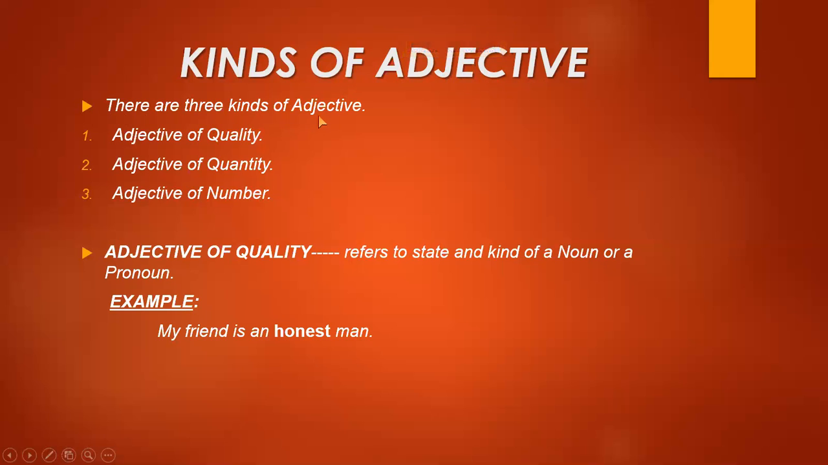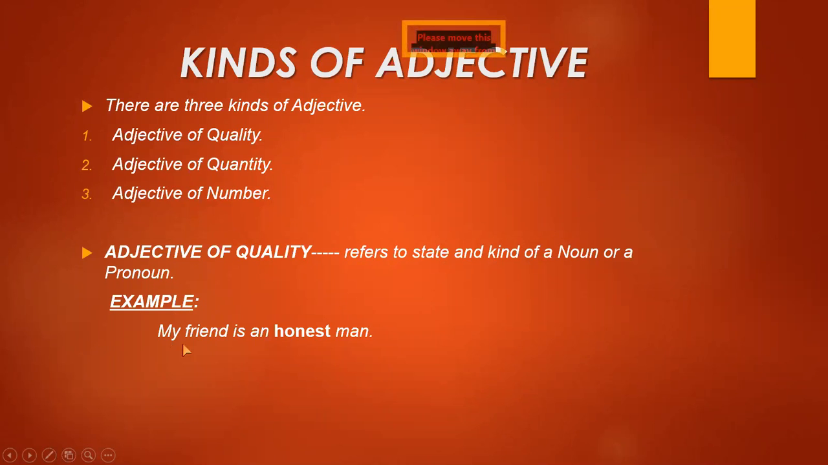There are three kinds of adjective: adjective of quality, adjective of quantity, and adjective of number. These are the three kinds of adjectives. It is very easy. You can understand them by their definitions and by their examples very easily. Now, first is adjective of quality. Quality, as the name suggests, refers to the state and kind of a noun or a pronoun in a sentence. Remember this thing, it only tells us about the state and the kind of the noun or the pronoun.